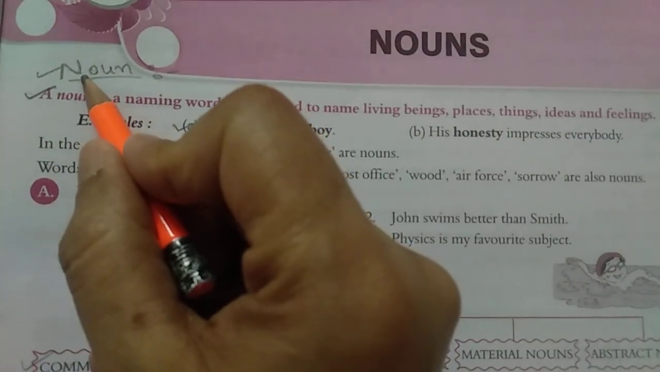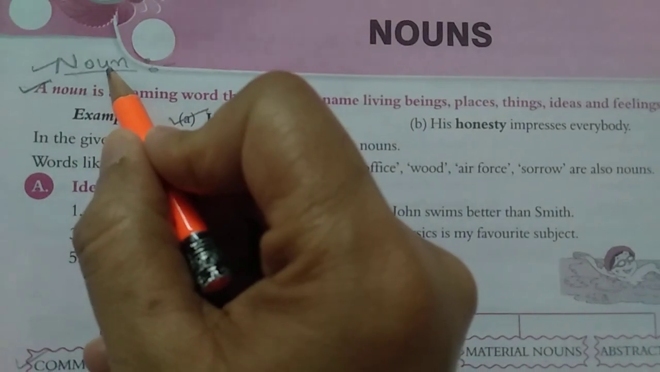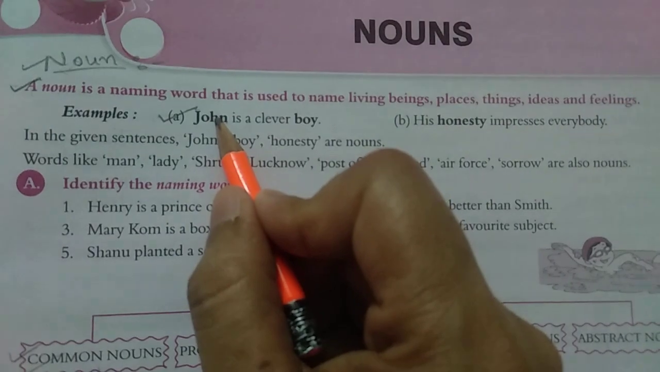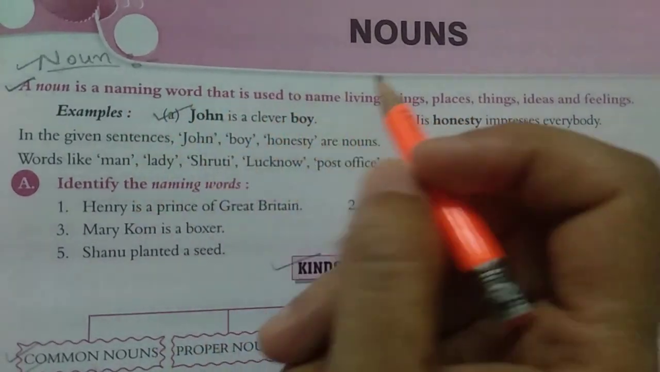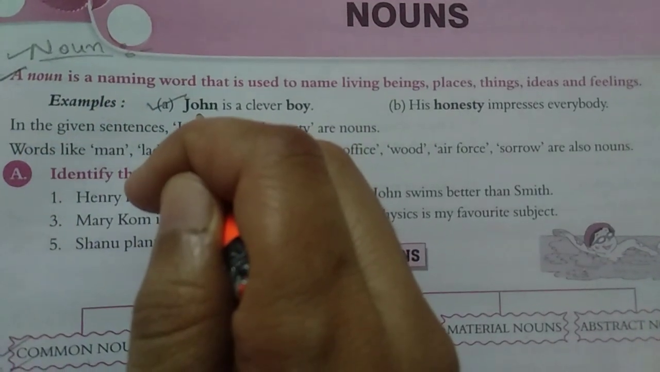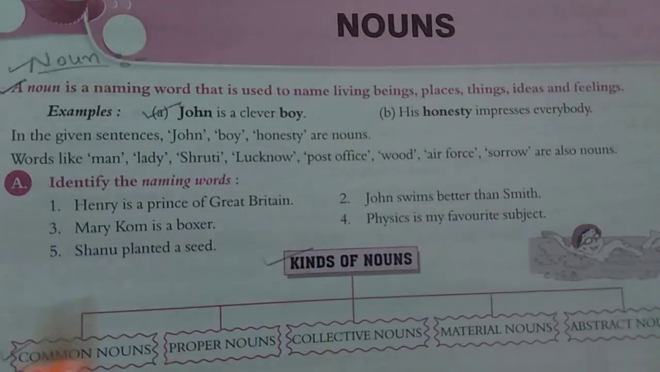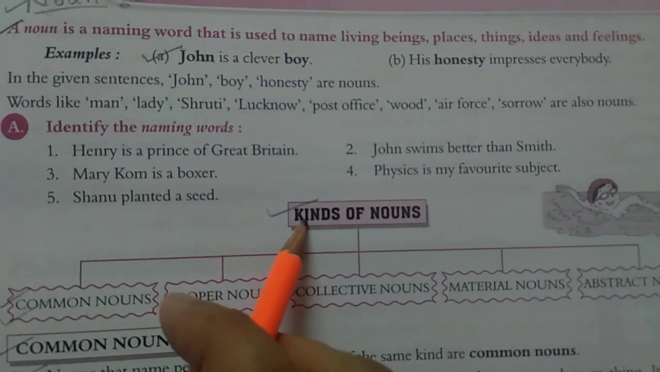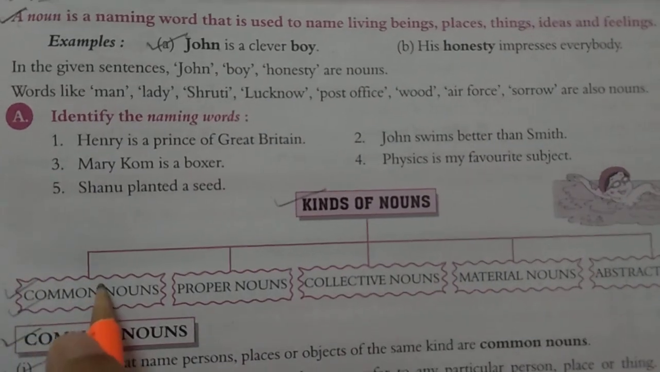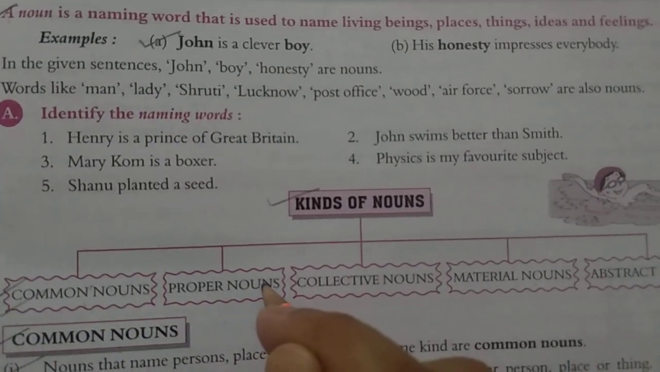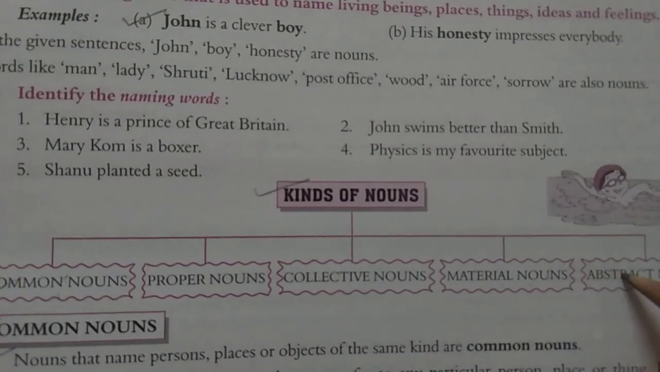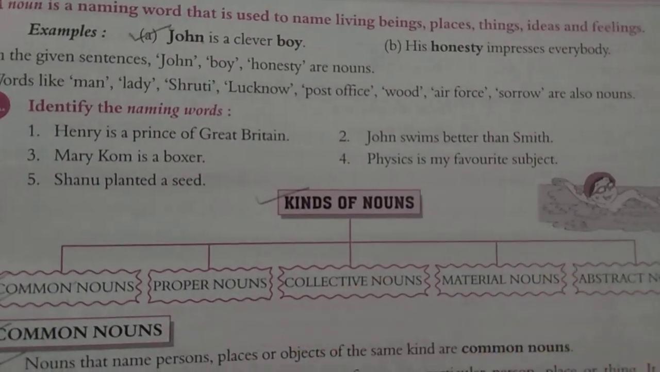So you must first of all write down the heading, Noun, then the definition, then with one example you have to finish it. After completing the definition, in the next line you have to write down the example. Then leave one line blank. After that you must write down kinds of noun. There are 5 types of noun: common noun, proper noun, collective noun, material noun, and abstract noun. We will do all the noun types one by one.